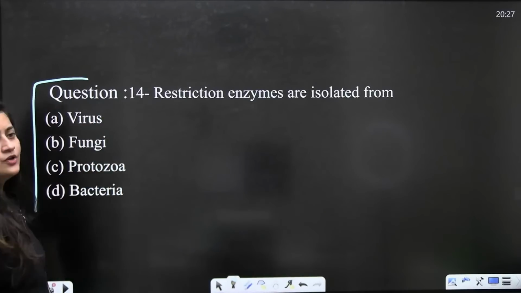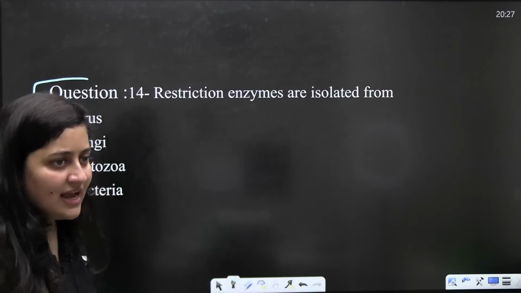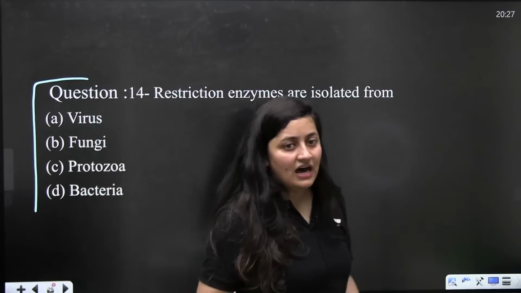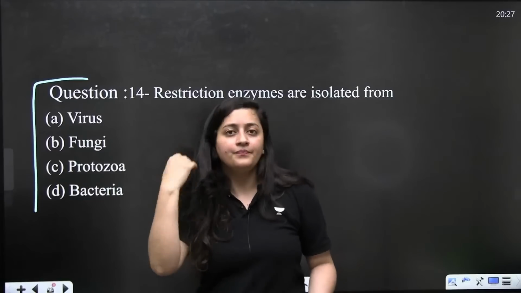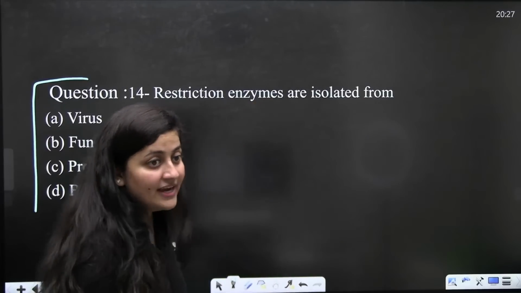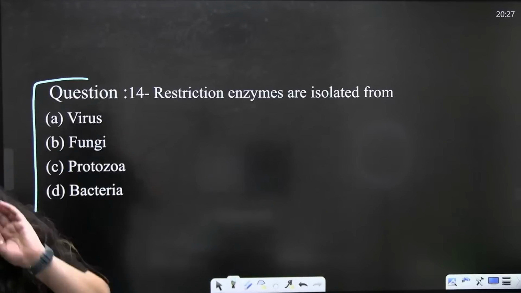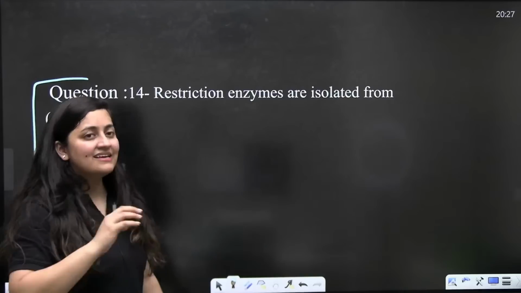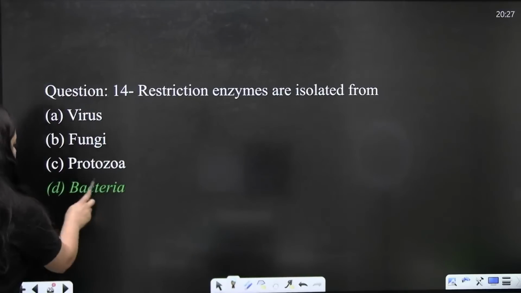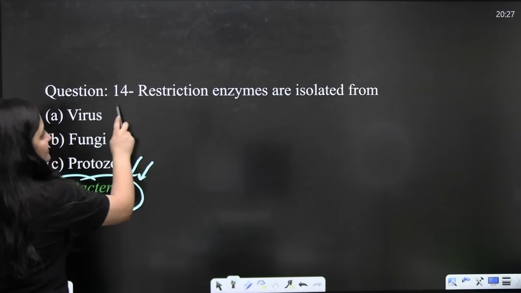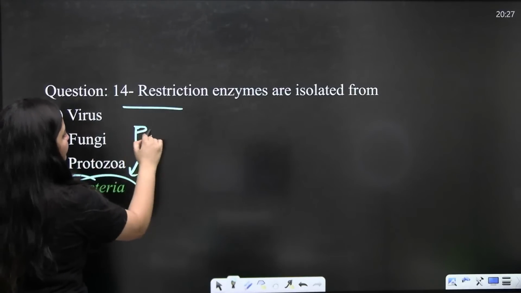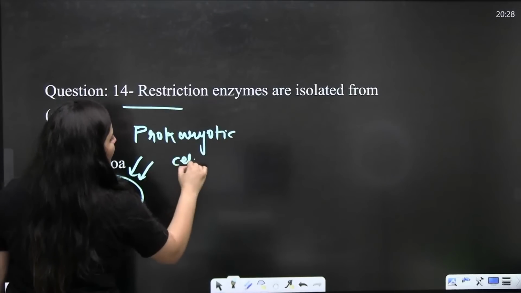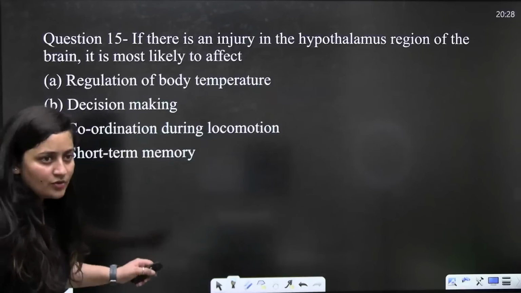Restriction enzymes are isolated from. Guys, be quick. From where will you get the restriction enzymes? Very easy: from bacteria. You will not find these enzymes in eukaryotic cells. You are going to find these enzymes in prokaryotic cells. Is that clear? Now, the next question, guys.